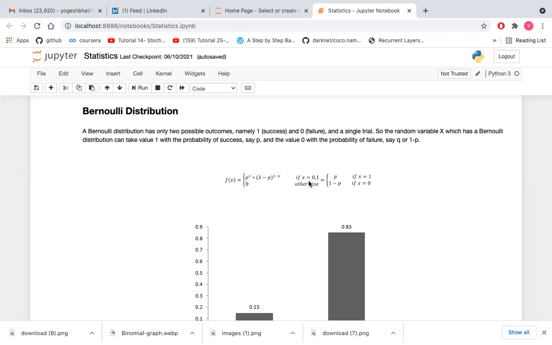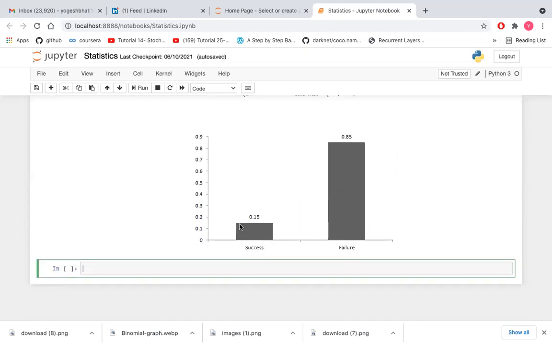The probabilities of success and failure need not be equally likely, like the result of a fight between India versus England, where India is pretty much certain to lose. So in this case, the probability of India winning, success, is 0.15, while failure is for England, failure is 0.85. So here you can see by one example, the probability of success is 0.15 and the failure is around 0.85.